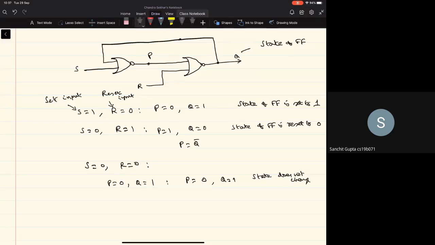When did Q become 1? The Q might have become 1 when we give S equal to 1 and R equal to 0. After we give that, let's say, after some time, then we make S equal to 0 and R equal to 0, we see that the state of the circuit is retained and the state does not change. This is what is referred to as the memory characteristic of the circuit. Actually, we'll be seeing that even for the other combination,